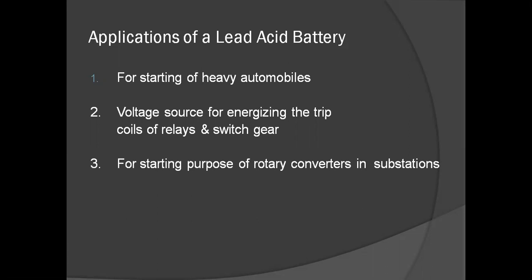And these batteries are used for starting purposes of rotary converters in substations.